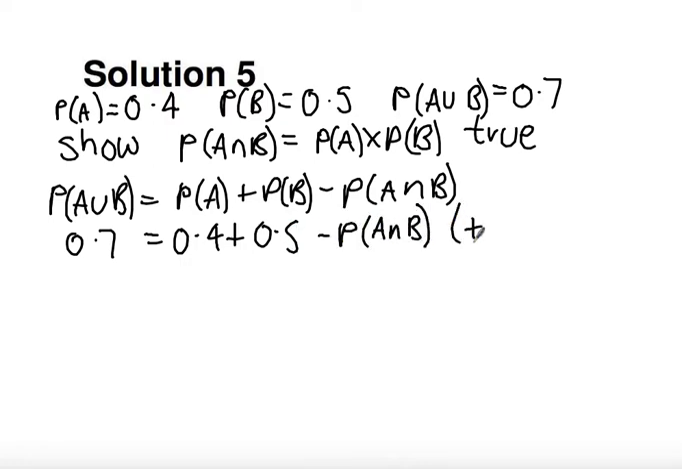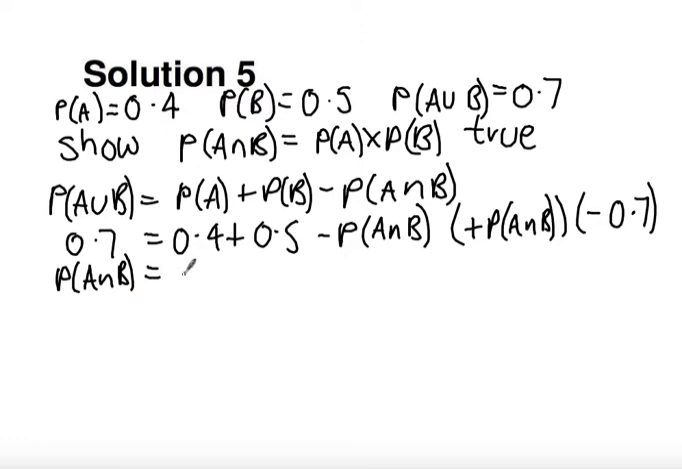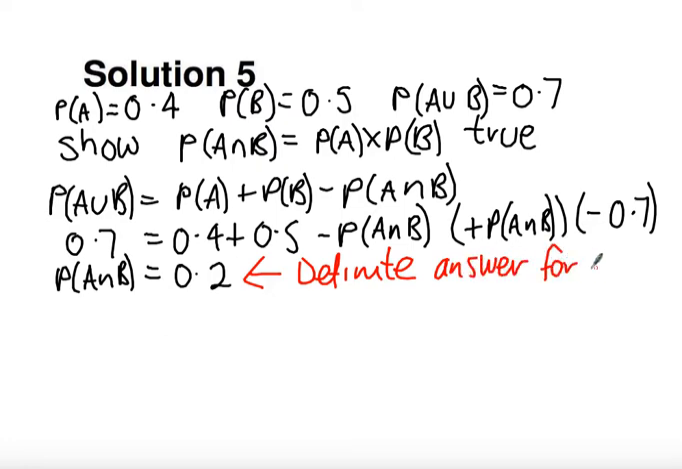So if I add probability of A intersect B to both sides and I subtract 0.7 from both sides, what we're going to get is probability of A intersect B equals 0.2. So this is a definite answer for probability of A intersect B. It doesn't matter what else happens. I know that this answer must be true because the addition law is true for all situations.